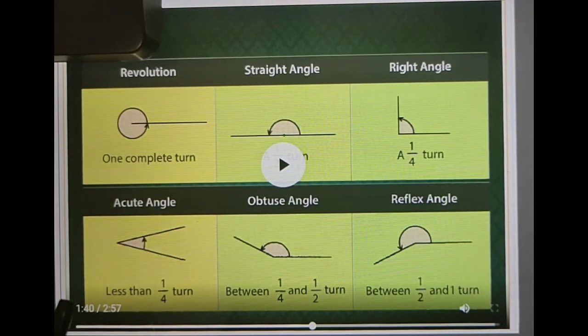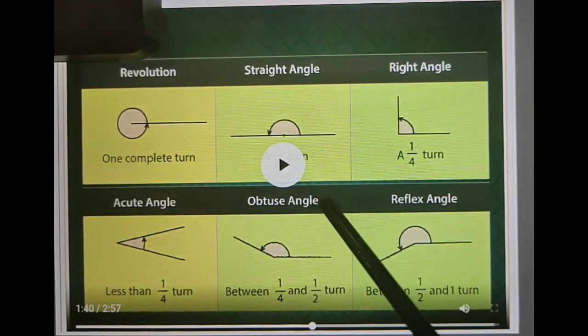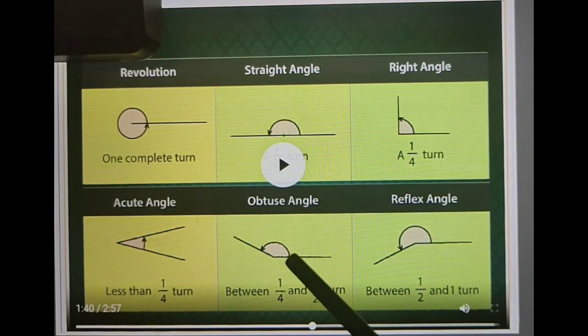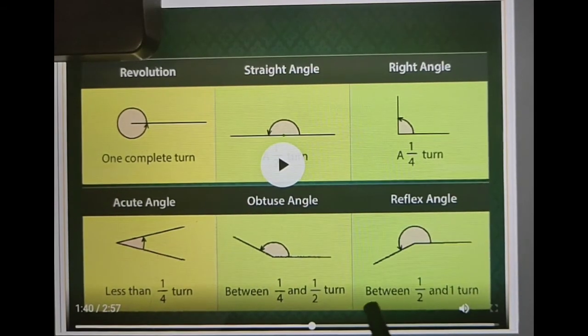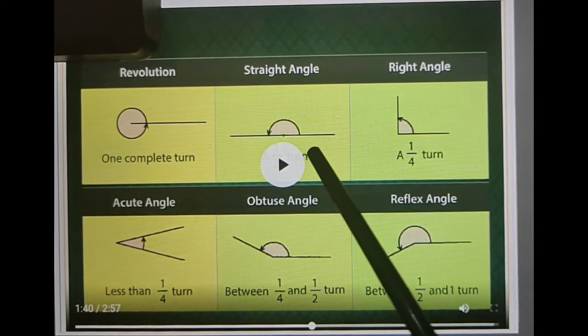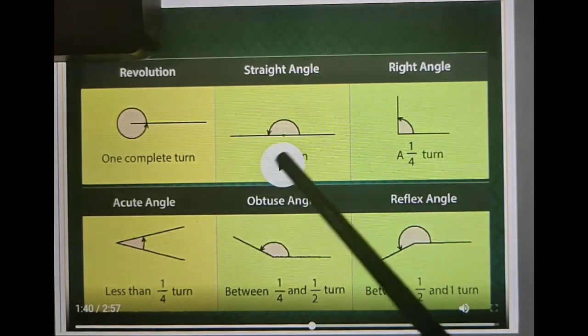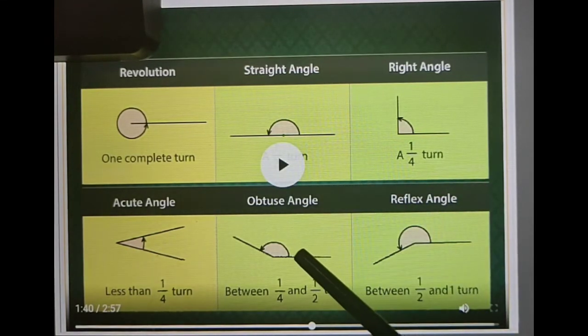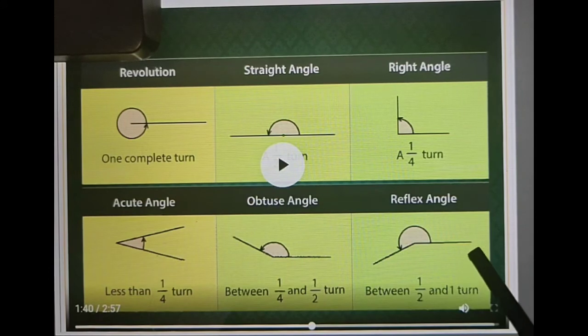Next is the acute angle, between 0 to 90, or we can say less than 1/4 turn is known as acute angle, less than 90 degrees, between 0 to 90. And what about obtuse? From 90 to 180 degrees we get the obtuse angles, and that is between 1/4 and half turn. So this is the half turn and this is the 1/4 turn. Between these two we get the obtuse angles. And next are the reflex angles.